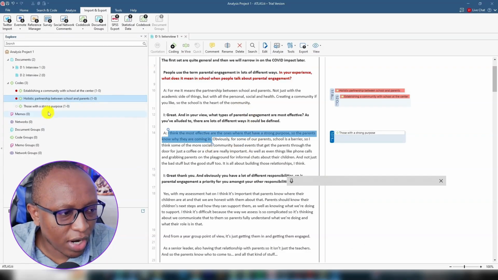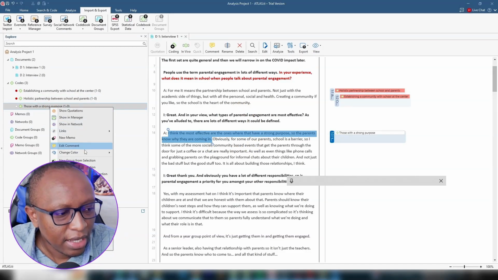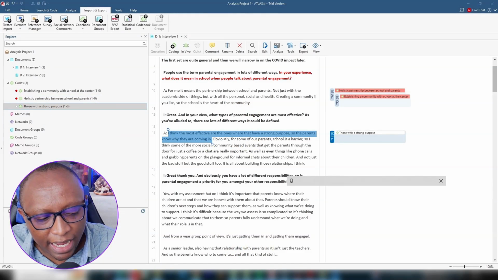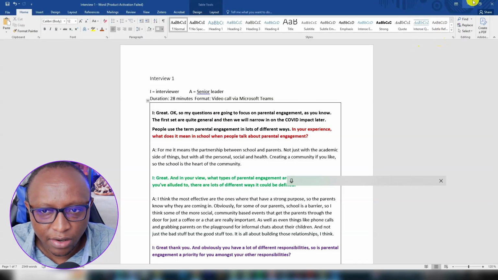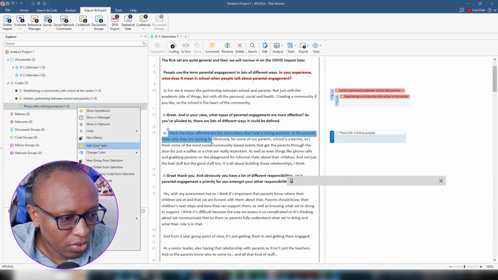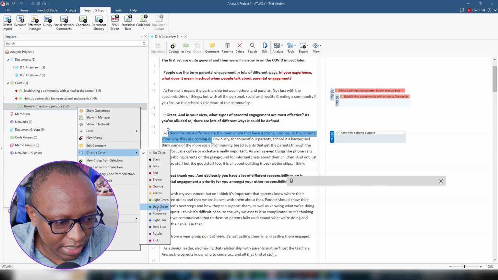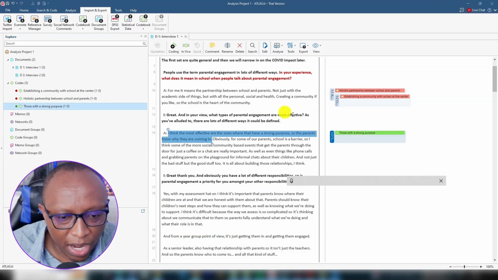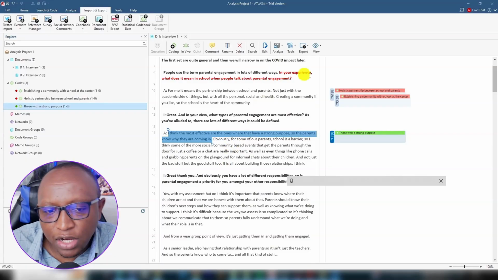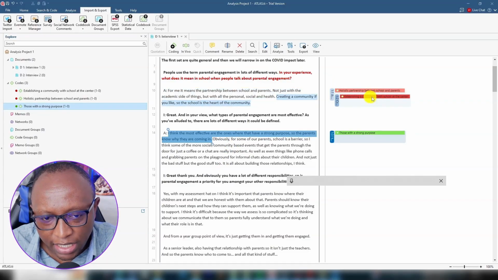And then the second one is those with a strong purpose. I want to assign a color that I had decided before, green. Let's go and do that. I go to change color, then I choose this, I think it's light green somehow. That's how we mark codes from this section. And you can also see in ATLAS.ti the codes are getting this kind of color codes automatically.